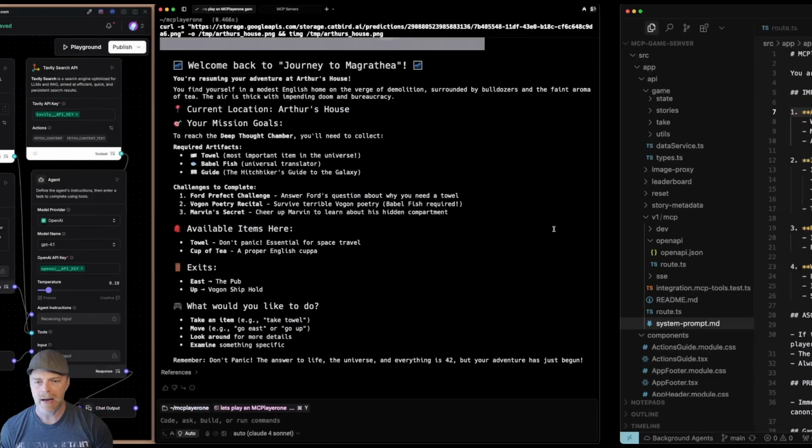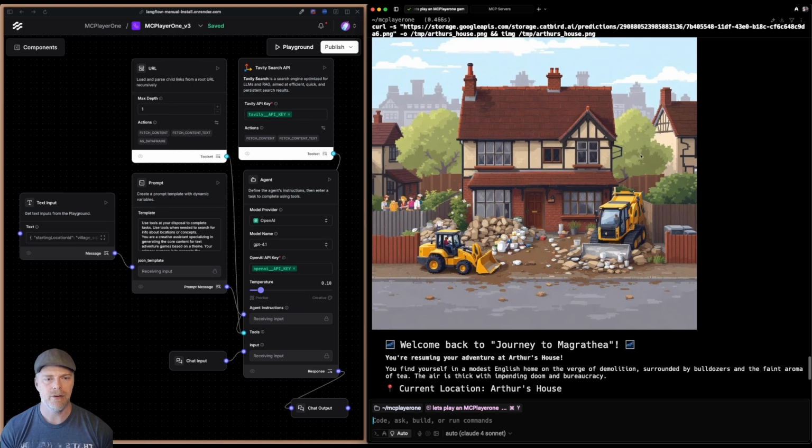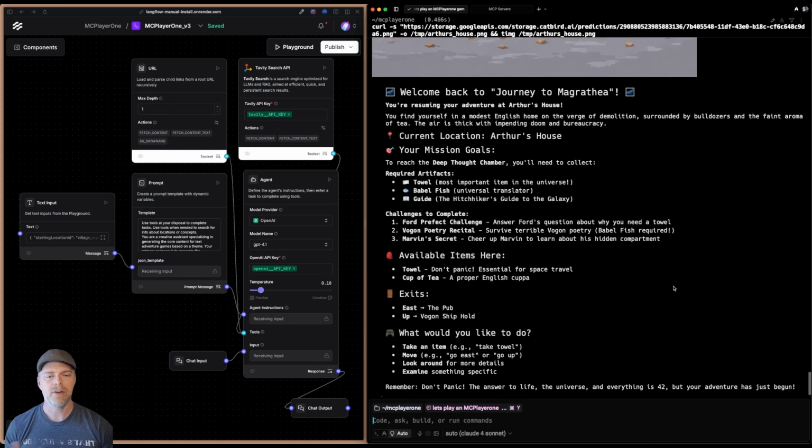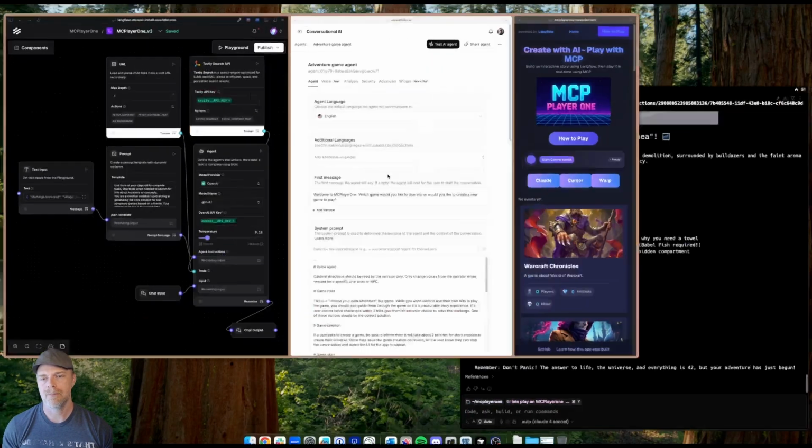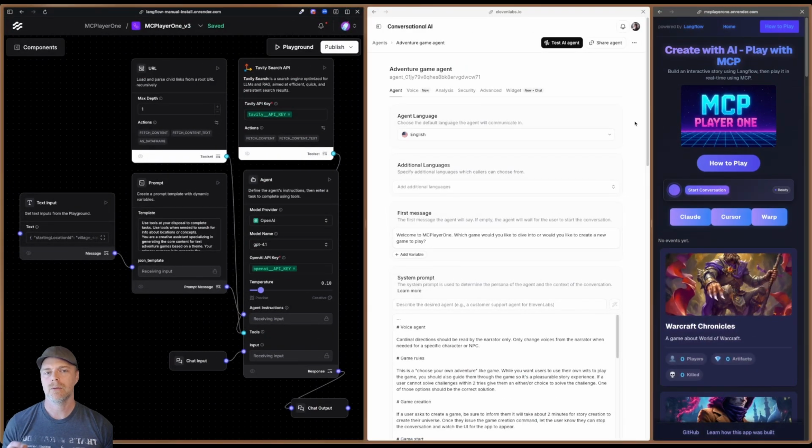So anyway, let's get back to the game. You can see here I started playing with Warp, so we've got this text-based experience. But then, as I mentioned a moment ago, ElevenLabs just recently released their conversational AI. I decided to take a look and see what it would take to implement and hook this up to my particular setup. And let me tell you, it was super easy.